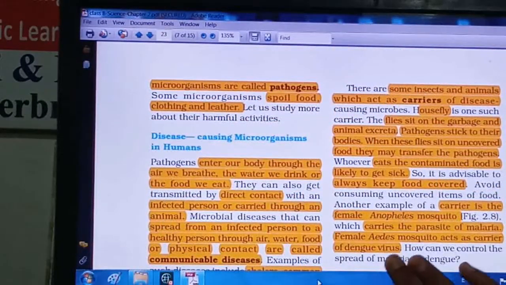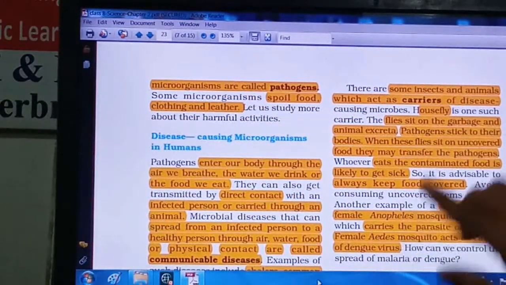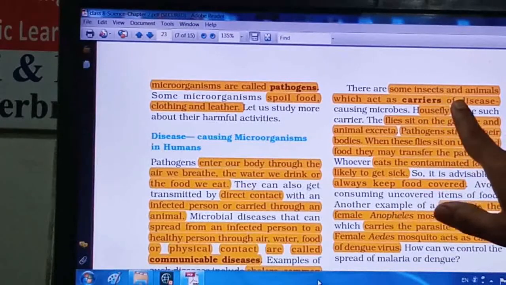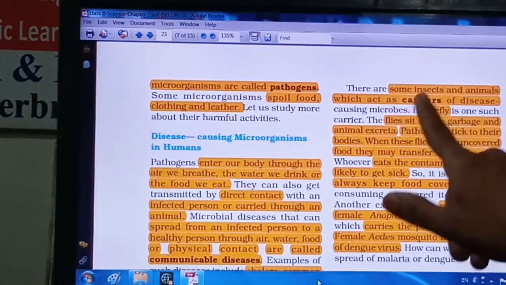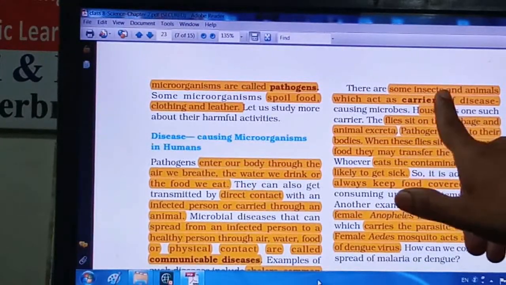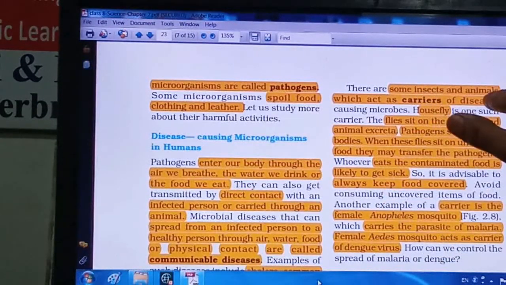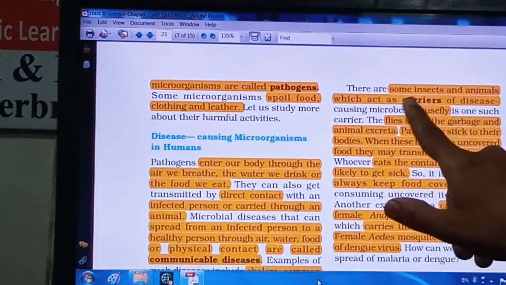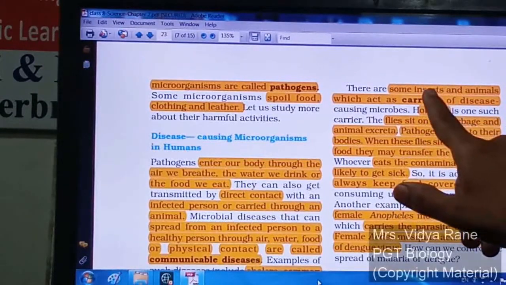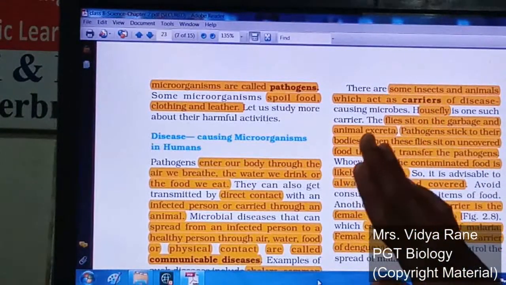Now how can we prevent this spread of communicable diseases? It is given here. See, there are some insects or animals which help in spreading a disease, right? Take the example of a mosquito. We all know that diseases like malaria are caused by a mosquito bite.